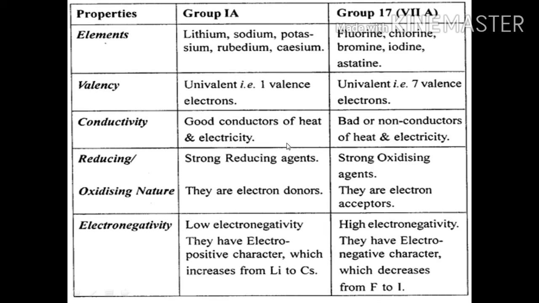bad or non-conductors of heat and electricity. Alkali metals are strong reducing agents, whereas halogens are strong oxidizing agents. They are electron donors because they are metals, they donate electrons, and these are non-metals, they are electron acceptors. The alkali metals have low electronegativity, that is electropositive character increases from lithium to cesium. That is why electronegativity is low, whereas these have high electronegativity. They have electronegative character which decreases from fluorine to iodine.